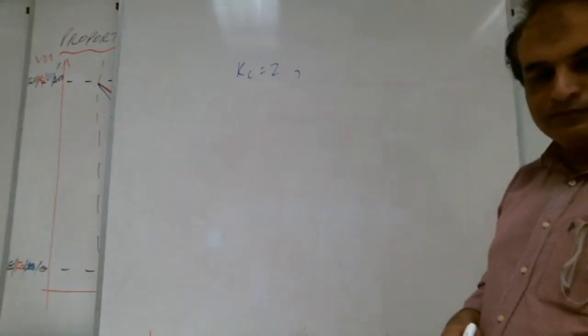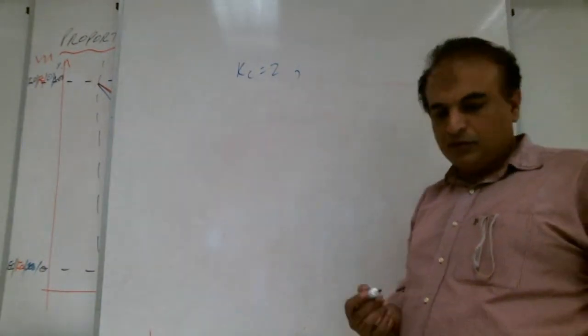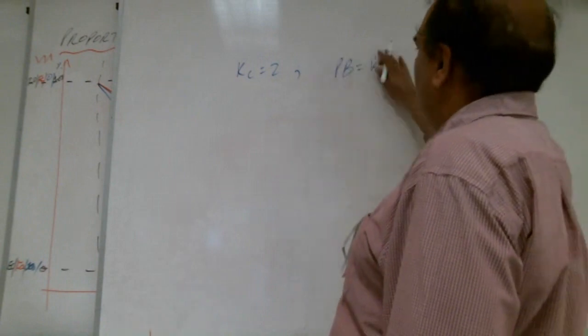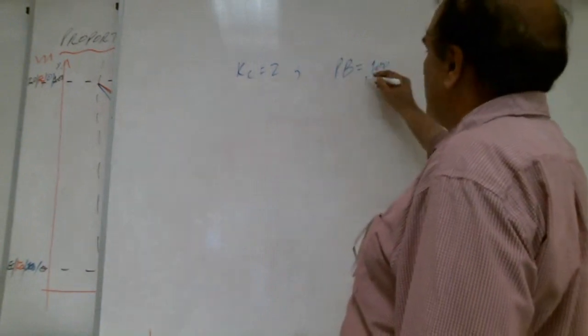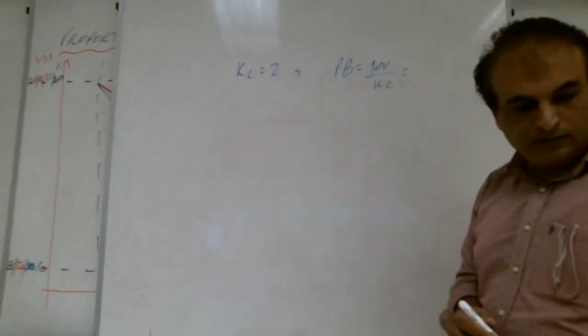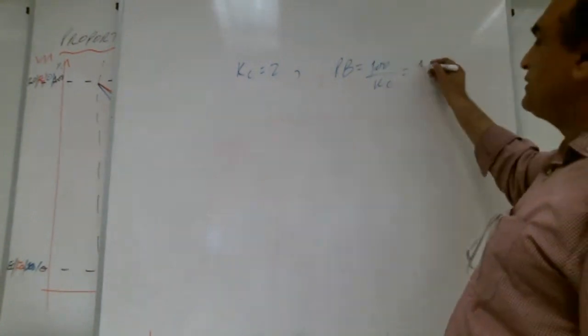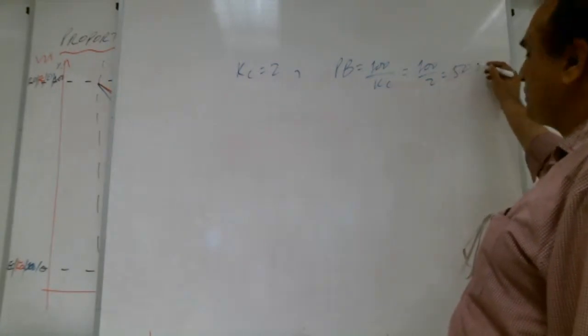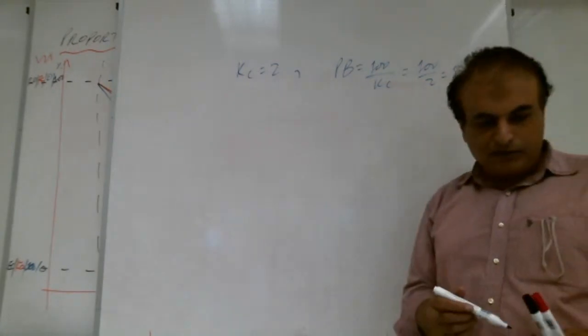What is the proportional band? So what is the proportional band, Shabab? The proportional band is equal to 100 over KC. So what is KC? 2. So 50% is the proportional band.